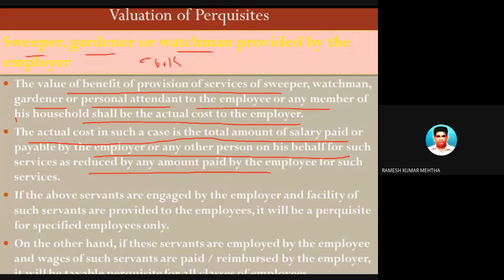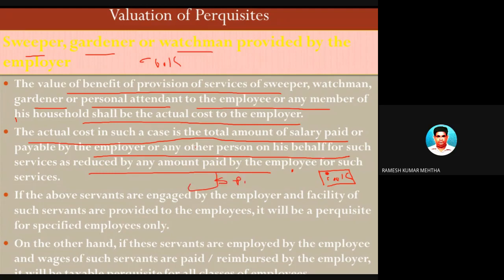For example, what this is saying is, suppose Mr. Ramesh Kumar Mehta is working in JSPM and is provided with a house and a cook. The cook is working in this particular house for this particular employee, and this cook is on the payroll of JSPM.